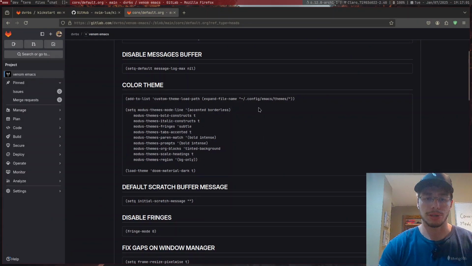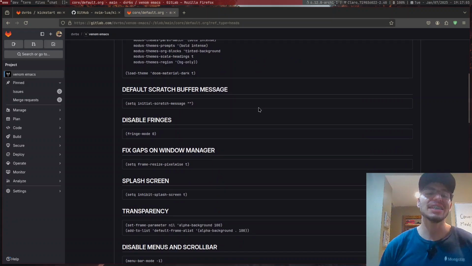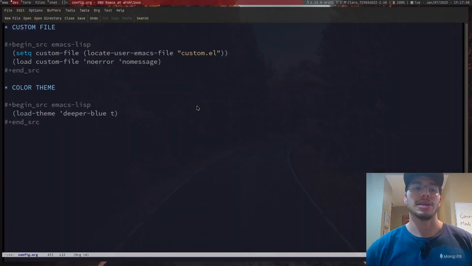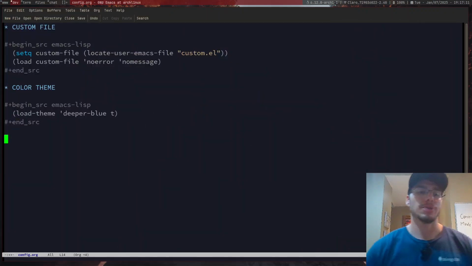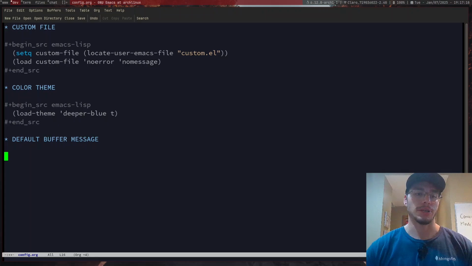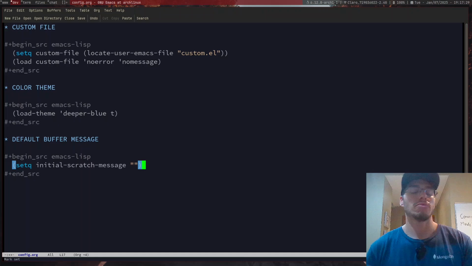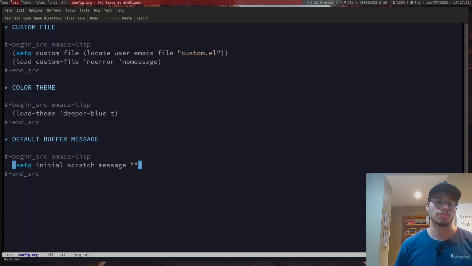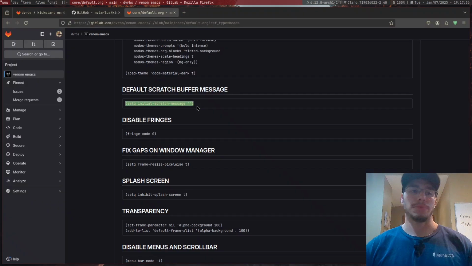Keep on going. The default scratch buffer message. I dislike the default scratch buffer message, so I'm just going to copy this once again and keep on going. Default buffer message, right? There we go. Emacs Lisp. No. There we go. The initial scratch message now would just be that. Simple as it could be. Let's just keep on going forward.